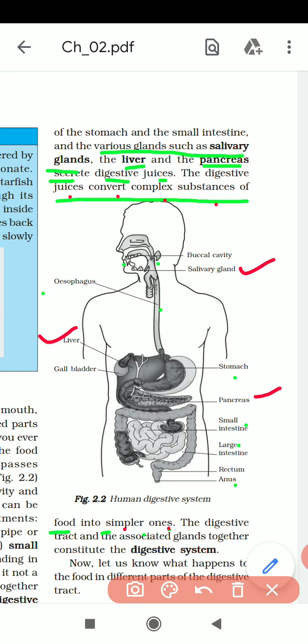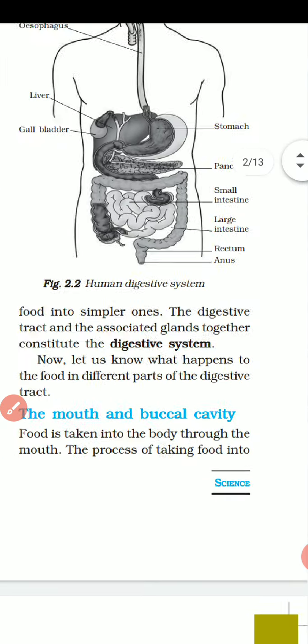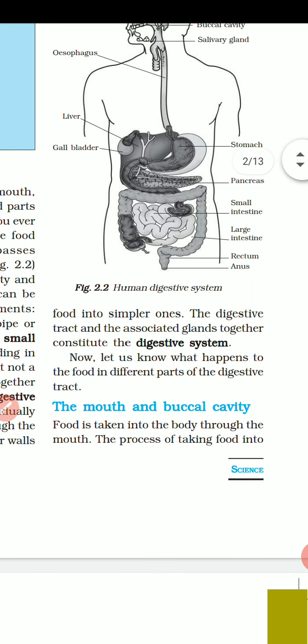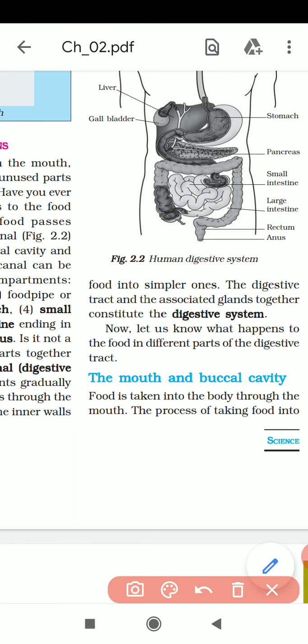Now let us know what happens to the food in different parts of the digestive tract. Now we will know what happens when you are taking in any food. First is our digestive system. We'll start the digestive system from our mouth.